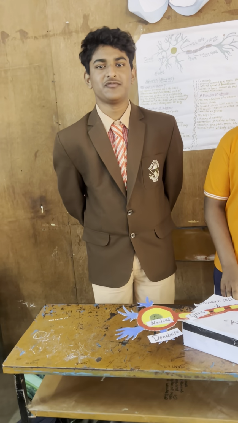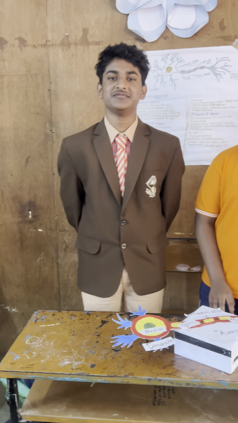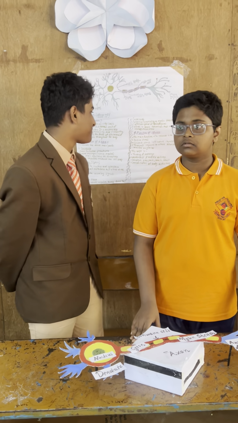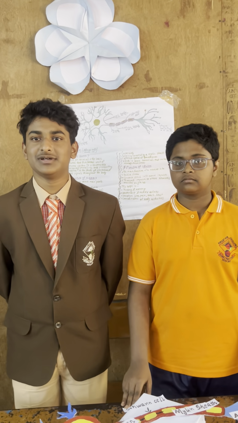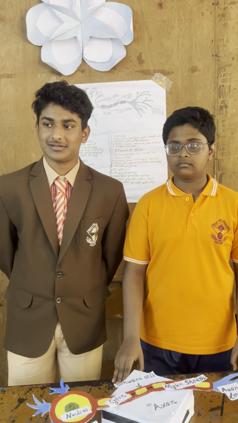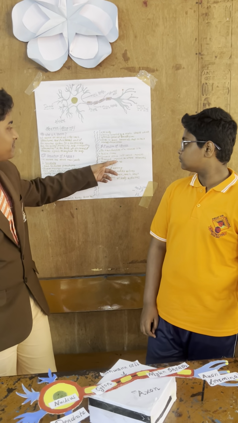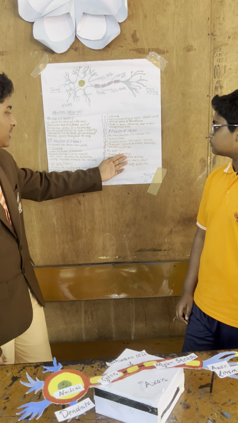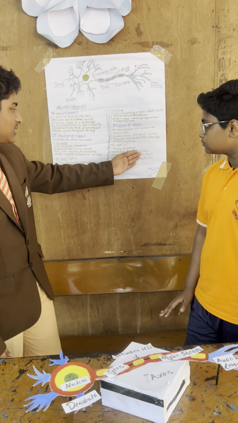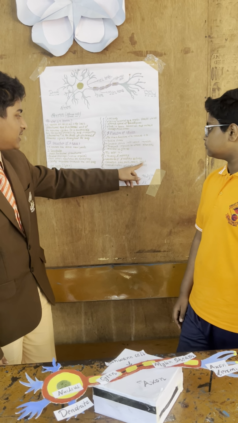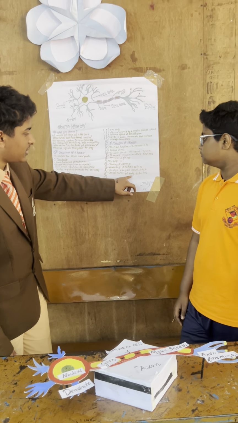The main function of a neuron is to receive stimuli. This stimuli is converted into nerve impulses. This nerve impulse is transmitted to other neurons, muscles or glands. This helps in thinking and memory, movement and reflex actions, sensations like pain, touch and heat, and coordination of the body.